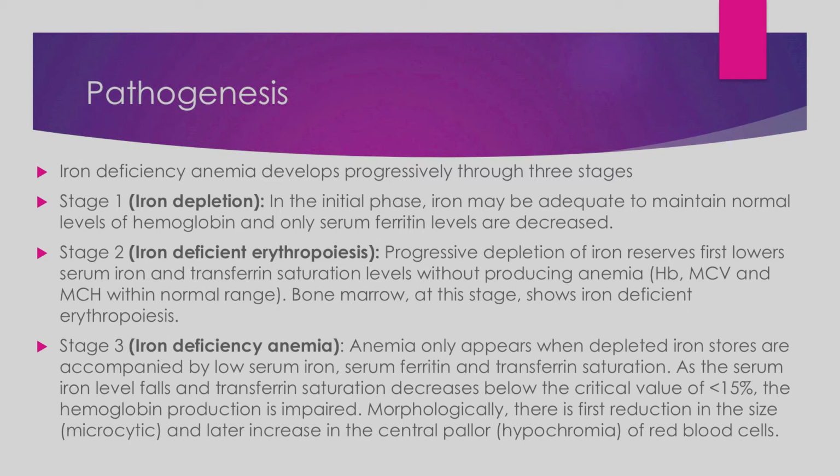What happens when the hemoglobin production is impaired? Then the RBCs cannot be filled with enough hemoglobin. As a result, the RBCs reduce in size, and we call that microcytic RBCs or microcytic anemia. The RBC size is decreased, and also because the hemoglobin is less in the RBC, the central pallor increases. Central pallor is normal in RBCs, but when it increases, we call that hypochromia. So these microcytic RBCs have more pallor inside them.